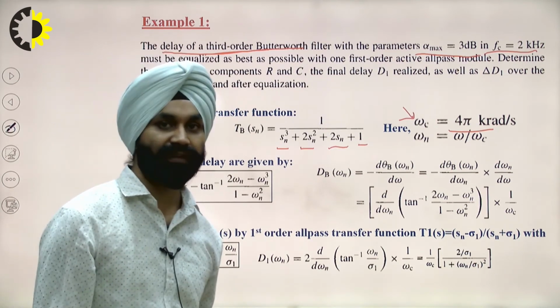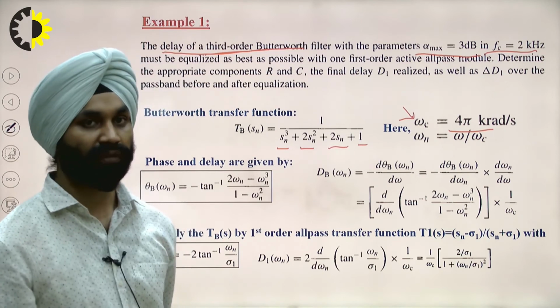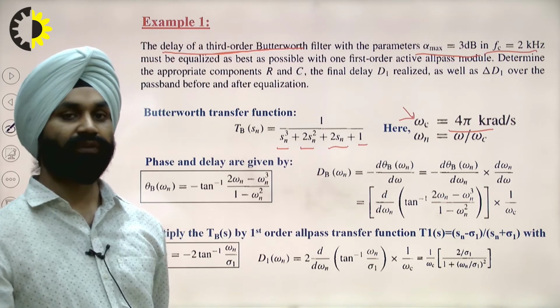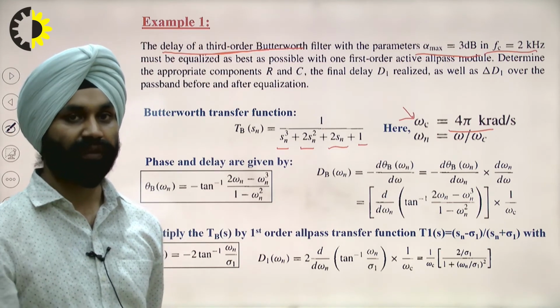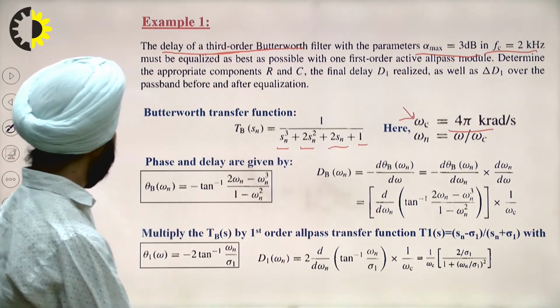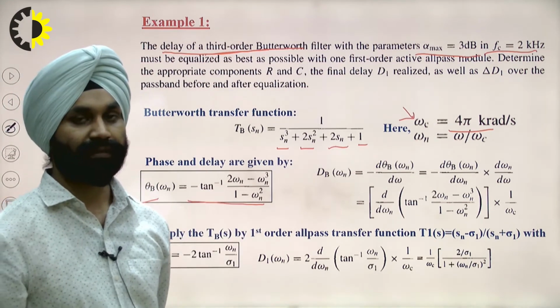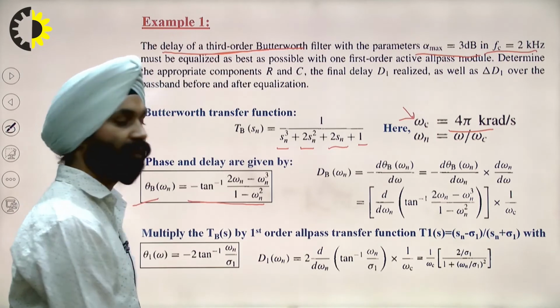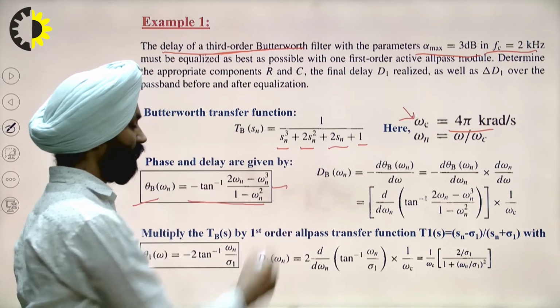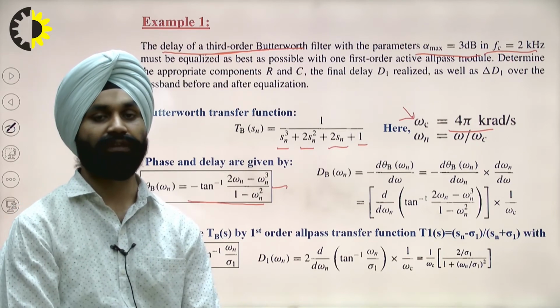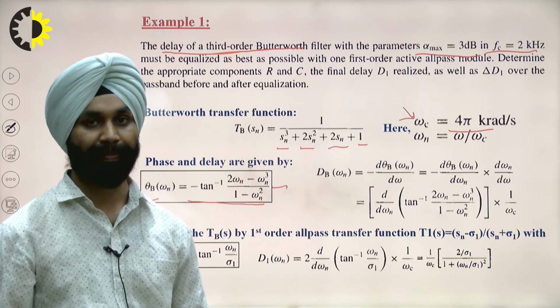Also, if we want to find the delay, first of all we have to find the phase. The phase of the third order Butterworth filter can be given by this equation: minus tan inverse of (2 omega n minus omega n cube) upon (1 minus 2 omega n square). We derived this in the second unit.